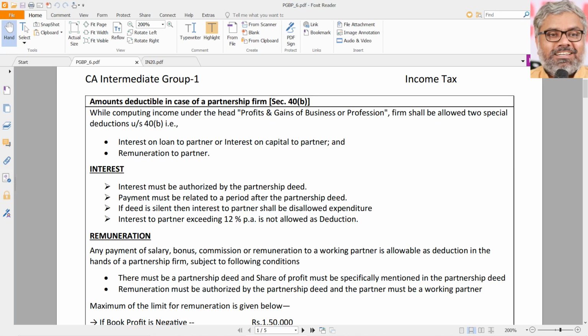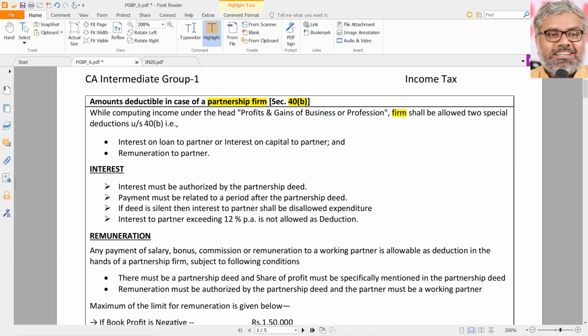So let us start with section 40B, which is related purely to partnership firms. Only partnership firms, nothing else. No other assessee will have any implication of 40B at all. It is purely a partnership firm related provision. That is why an exclusive question can very well be asked from this. Because normally our assessee in our examination conditions will be an individual.